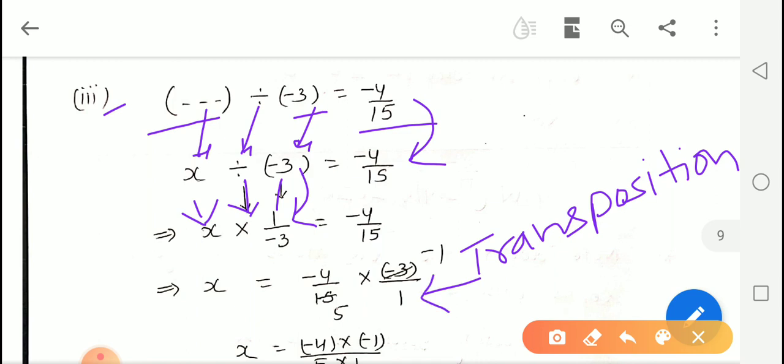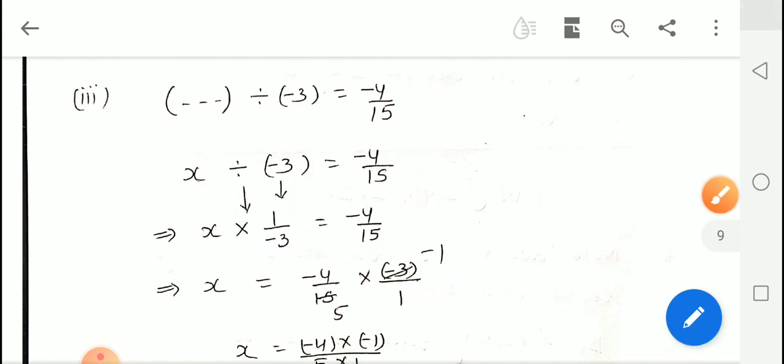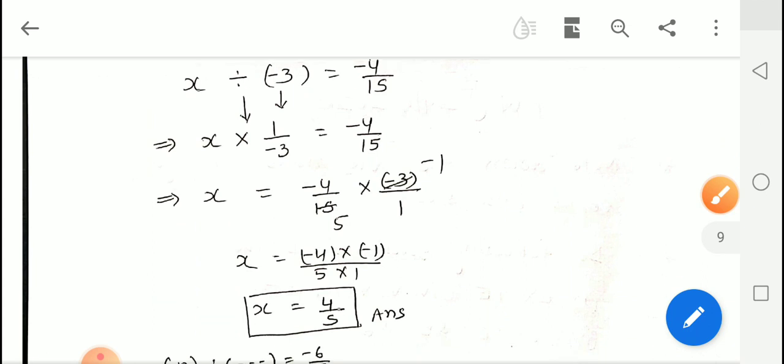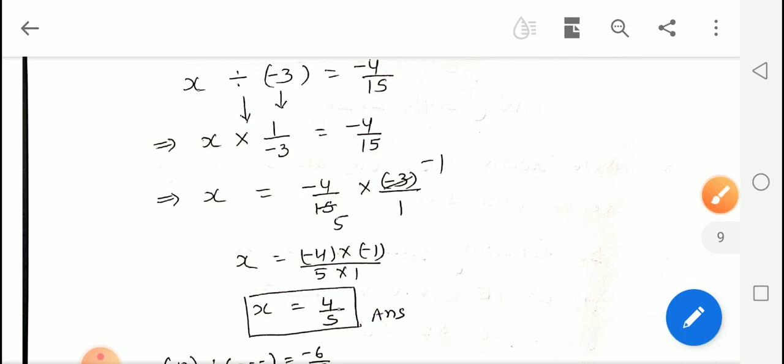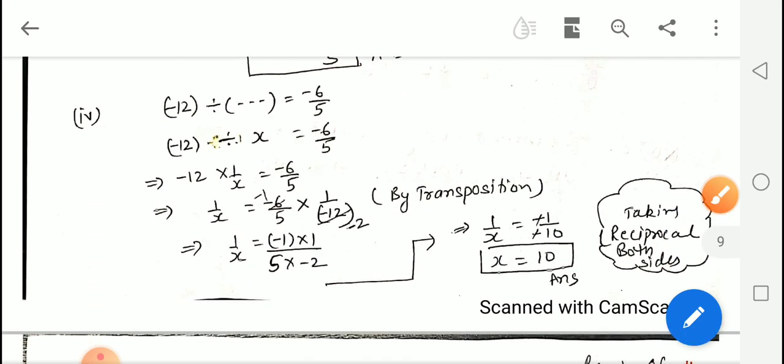we will get this step, the negative 4 upon 15 on the right hand side as it is. When this goes to the right hand side, the denominator will become numerator, and numerator will become denominator with a multiplication sign. Here we will multiply numerator by numerator like this, and denominator by denominator, and we get this step, and x comes out to be 4 upon 5. So now let us do the next part.